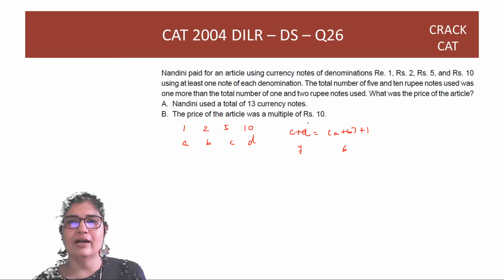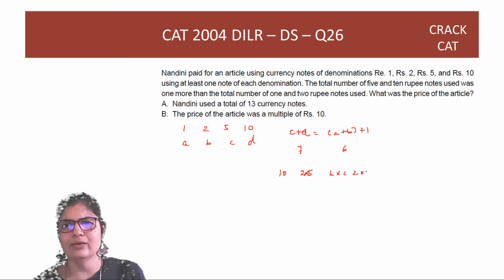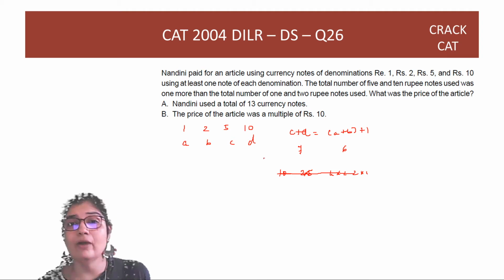The price of the article was a multiple of rupees 10. Again, I can just have 10 in so many ways, right? I could have 10 and 2 5s, right? And then I can have 4 2s and 2 1s, and I could do multiple arrangements. So 2 alone not sufficient. Now how about them together, right?